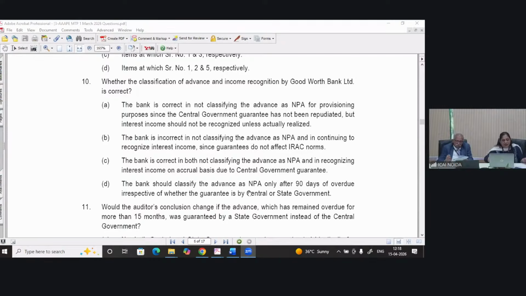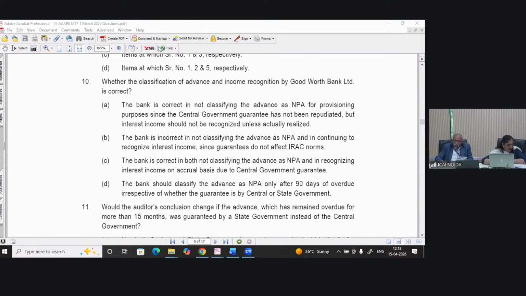The bank is correct in not classifying the advance as NPA for provisioning purpose since the central government guarantee has not been repudiated, but interest income should not be recognized unless actually realized.